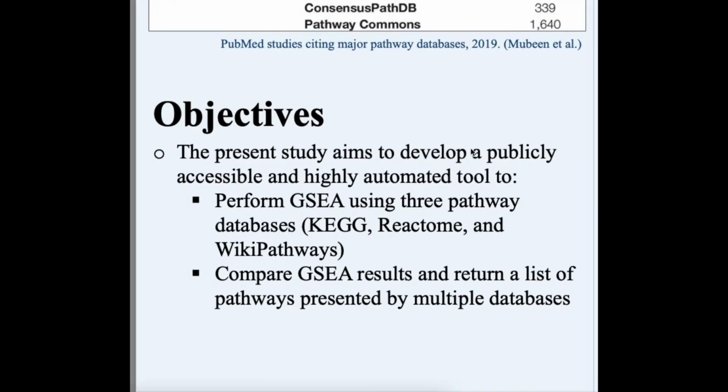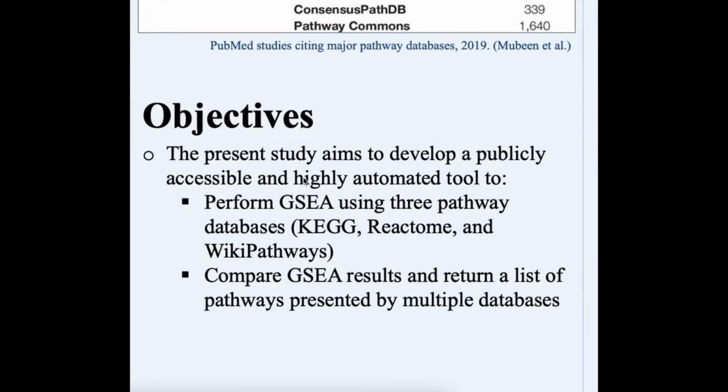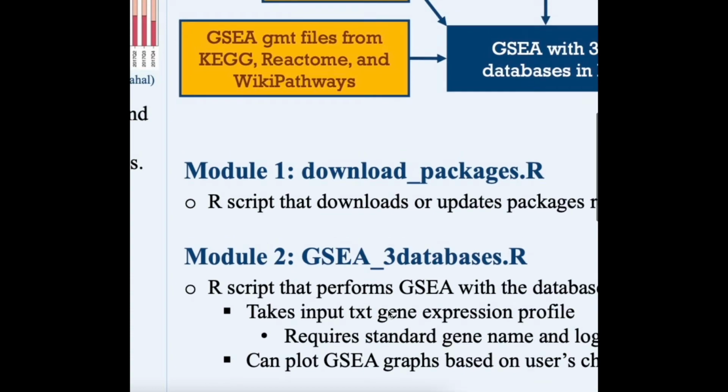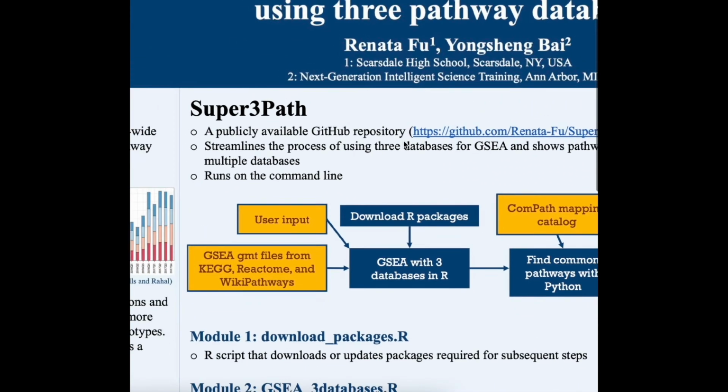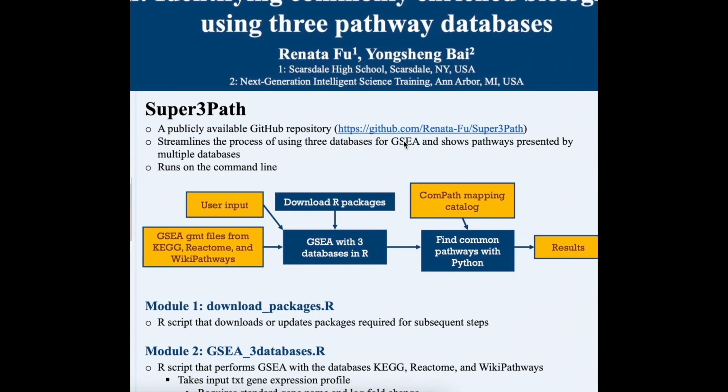To address this issue, the present study aims to develop a publicly accessible and highly automated tool to perform GSEA using 3 databases and to compare GSEA results and return a list of pathways presented by multiple databases. We developed Super3Path, a publicly available GitHub repository accessible through this link. Super3Path streamlines the process of using 3 databases for GSEA and shows pathways presented by multiple databases. It is user-friendly and runs on the command line.